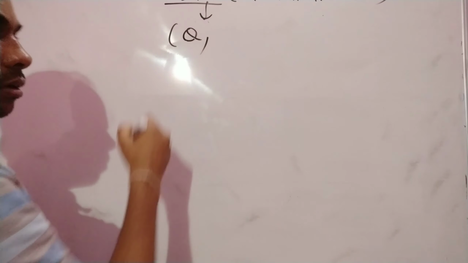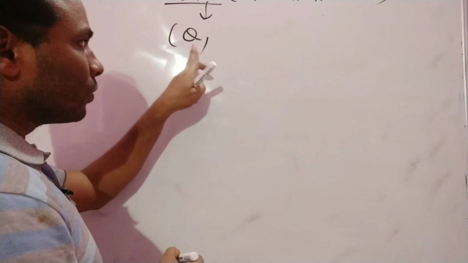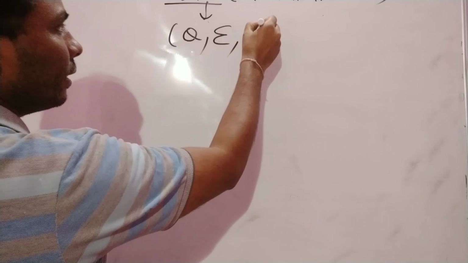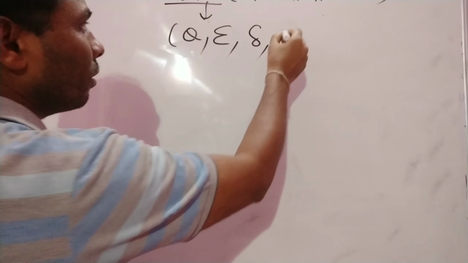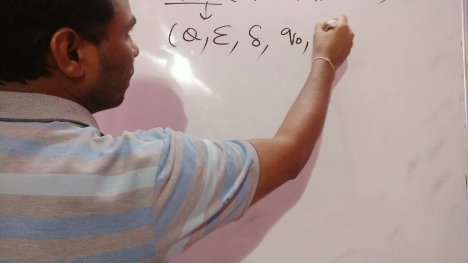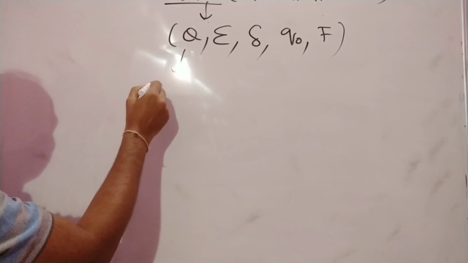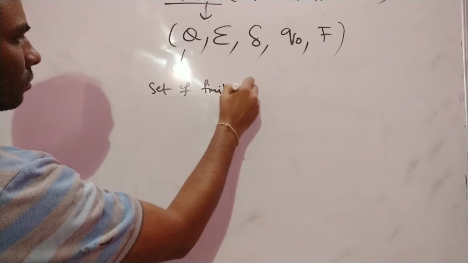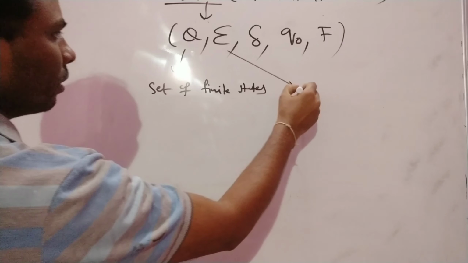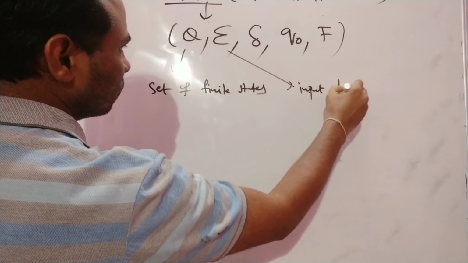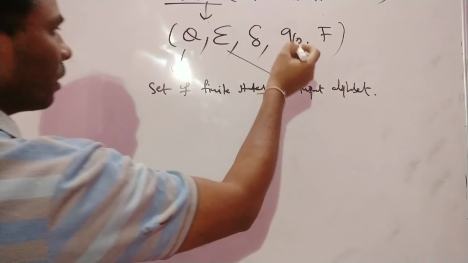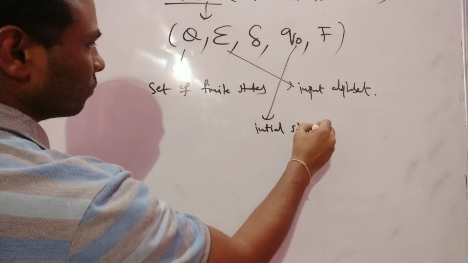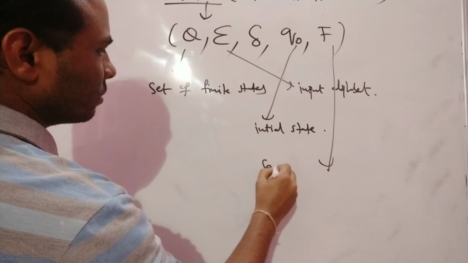You represent this deterministic finite automata with 5 tuples. Q is the set of states, sigma is the input alphabet, then delta is the transition mapping, then the initial state, and the final state. Right? Q is a set of finite states, sigma is the input alphabet, this is the transition mapping we are going to see, this is the initial state, and this is the set of final states.